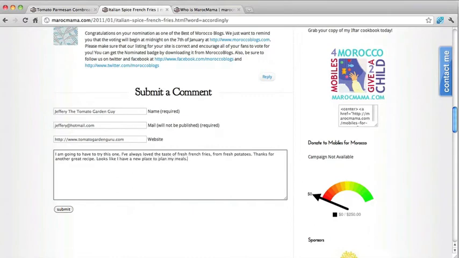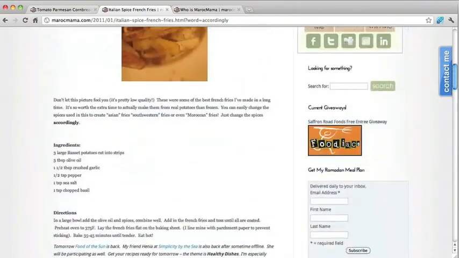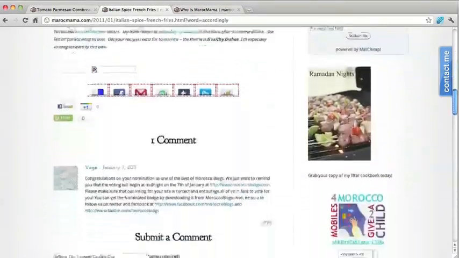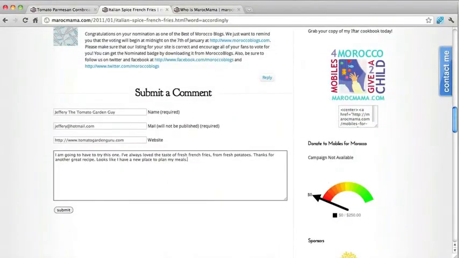I typed, "I'm going to have to give this one a try. I've always loved the taste of fresh French fries from fresh potatoes. Thanks for another great recipe. Looks like I have a new place to plan my meals." So I'm taking bits and pieces from the blog post and just adding to the conversation. Click submit.